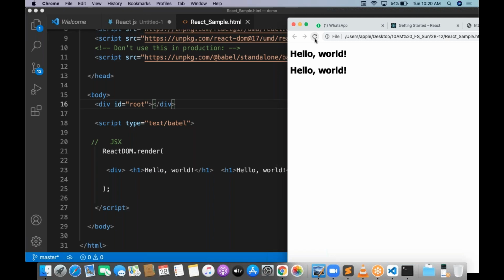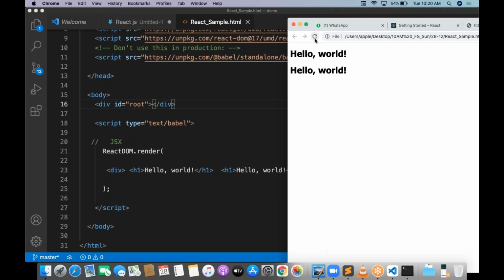That's a simple function. ReactDOM: R capital letter, DOM capital letters, and dot render in small letters. React is case sensitive. Basically, JavaScript is case sensitive, which means everything is case sensitive. Every programming language is case sensitive except HTML and CSS.